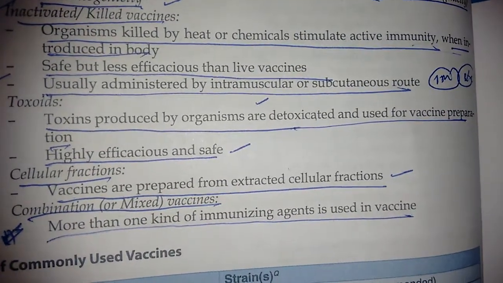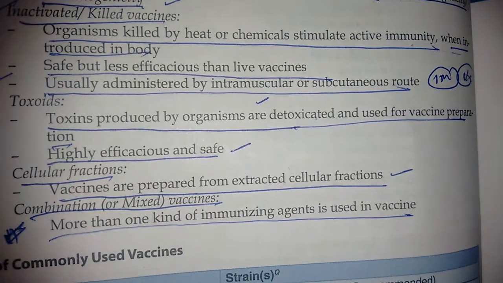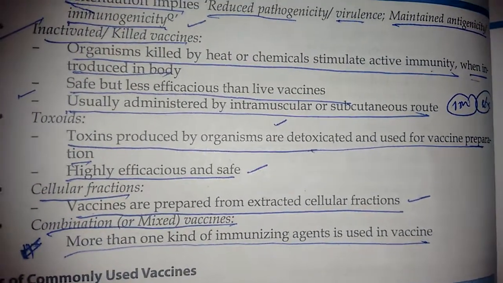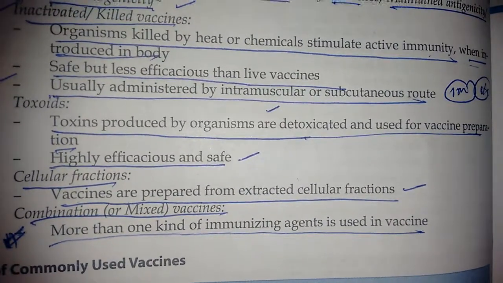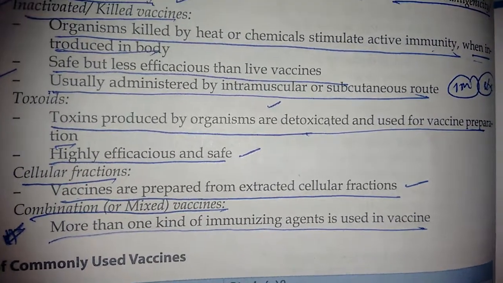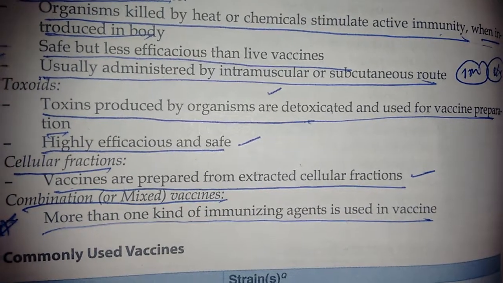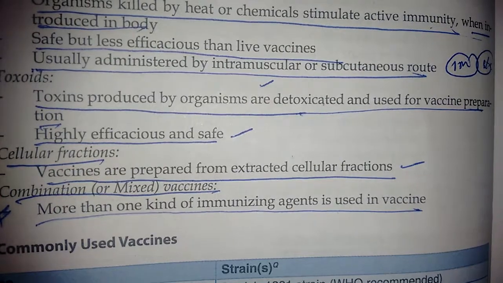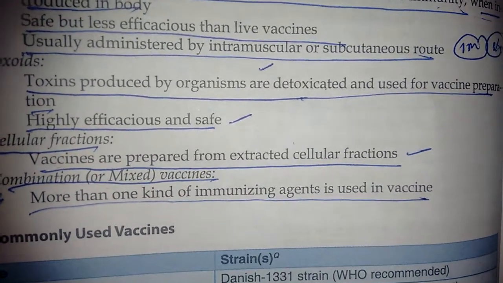Vaccines prepared from extracted cellular fractions. What are combination vaccines? More than one kind of immunizing agent is used in the vaccine.